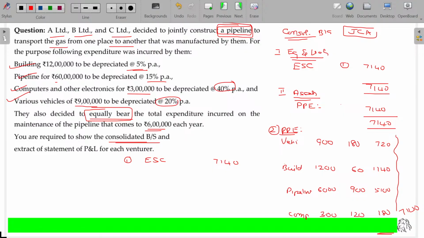Usually what happens, there will not be revenue here. Why is there no revenue?